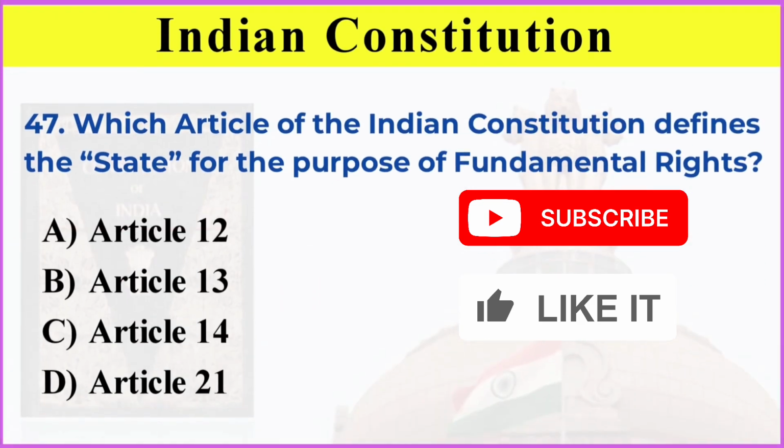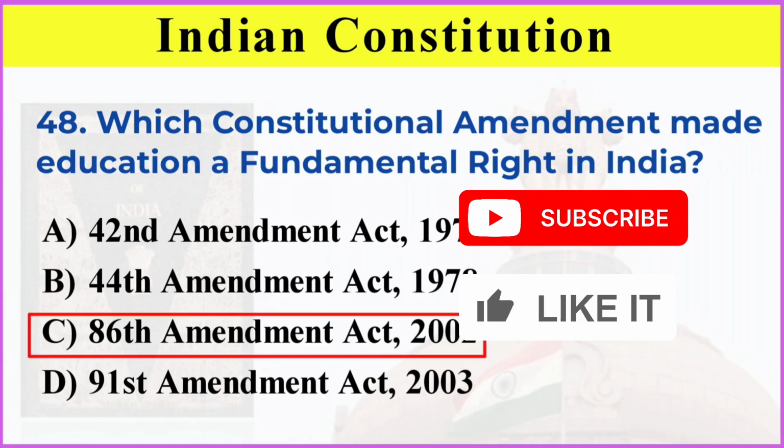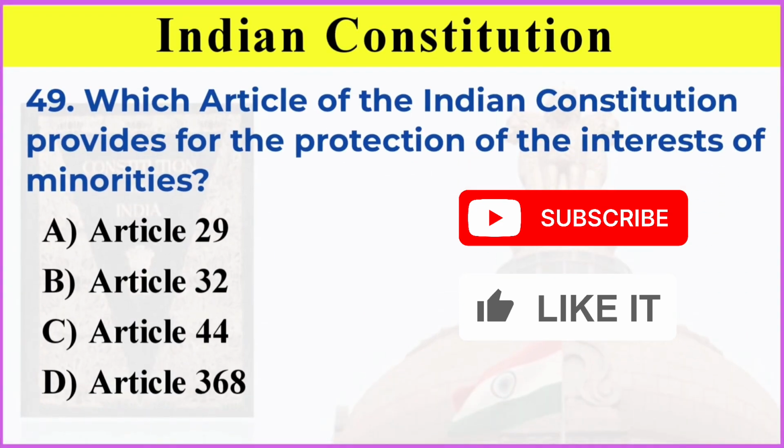Which article of the Indian Constitution defines the state for the purpose of fundamental rights? Correct answer is option A, Article 12. Which constitutional amendment made education a fundamental right in India? Correct answer is option C, 86th Amendment Act 2002. Which article of the Indian Constitution provides for the protection of the interests of minorities? Correct answer is option A, Article 29.